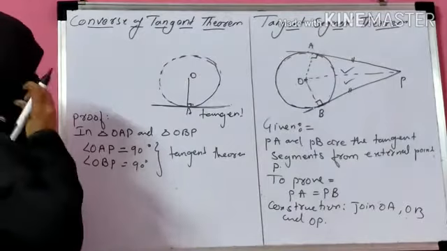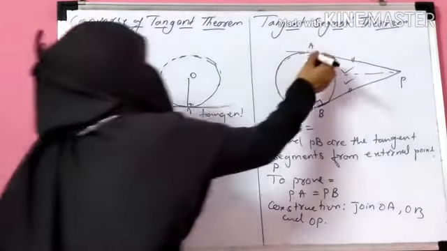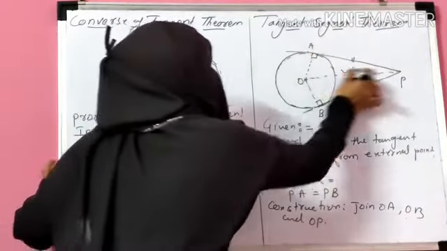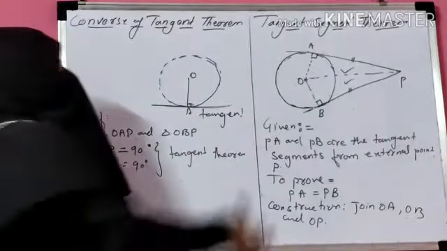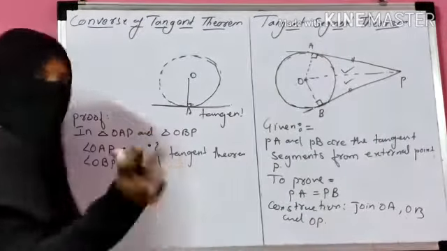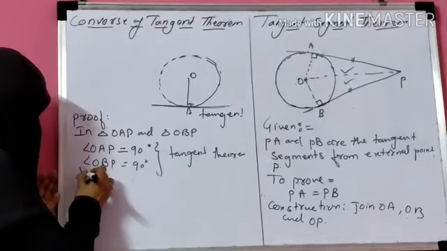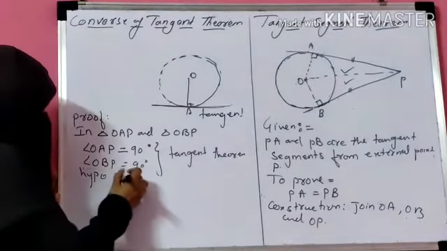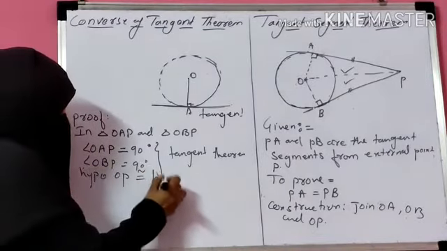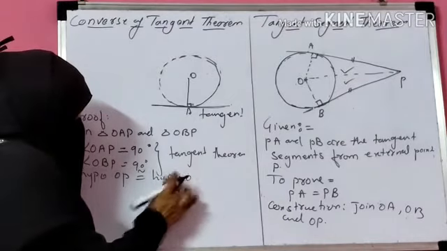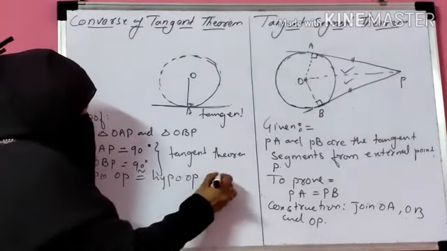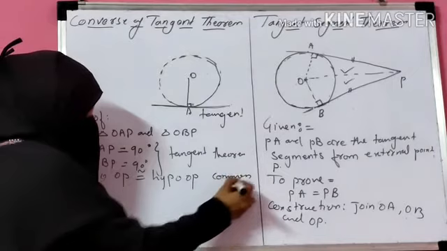So if this is your 90 degree angle, then OP becomes the hypotenuse. Okay, in these two triangles, OP is the hypotenuse. Hypotenuse OP is congruent to hypotenuse OP. The reason is common side.